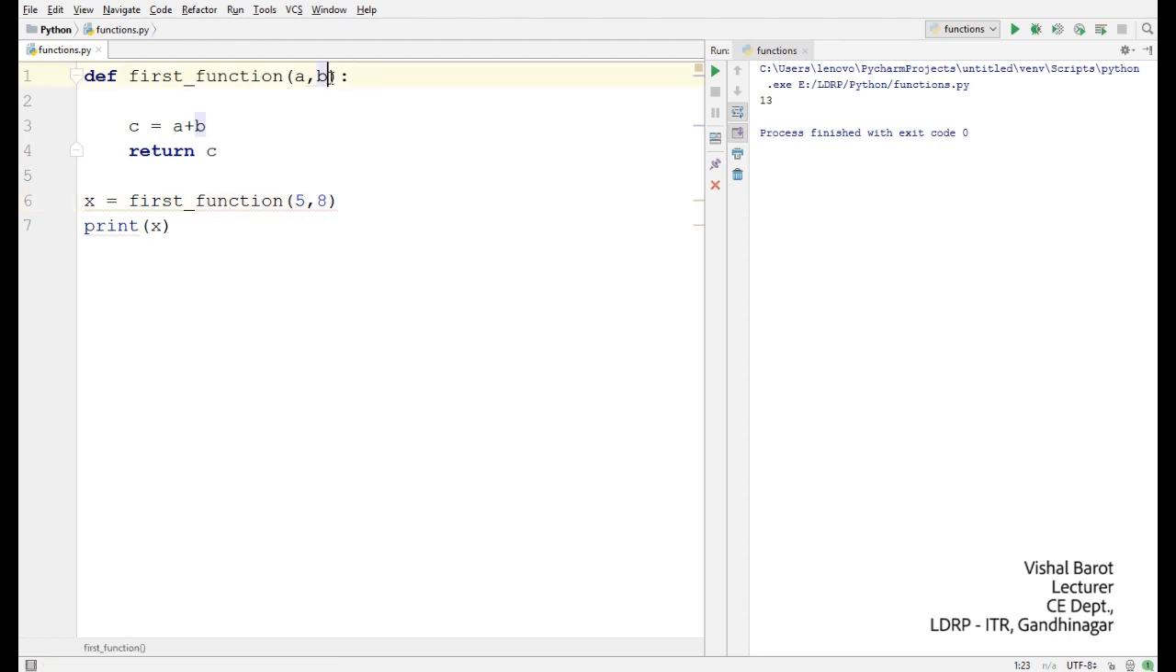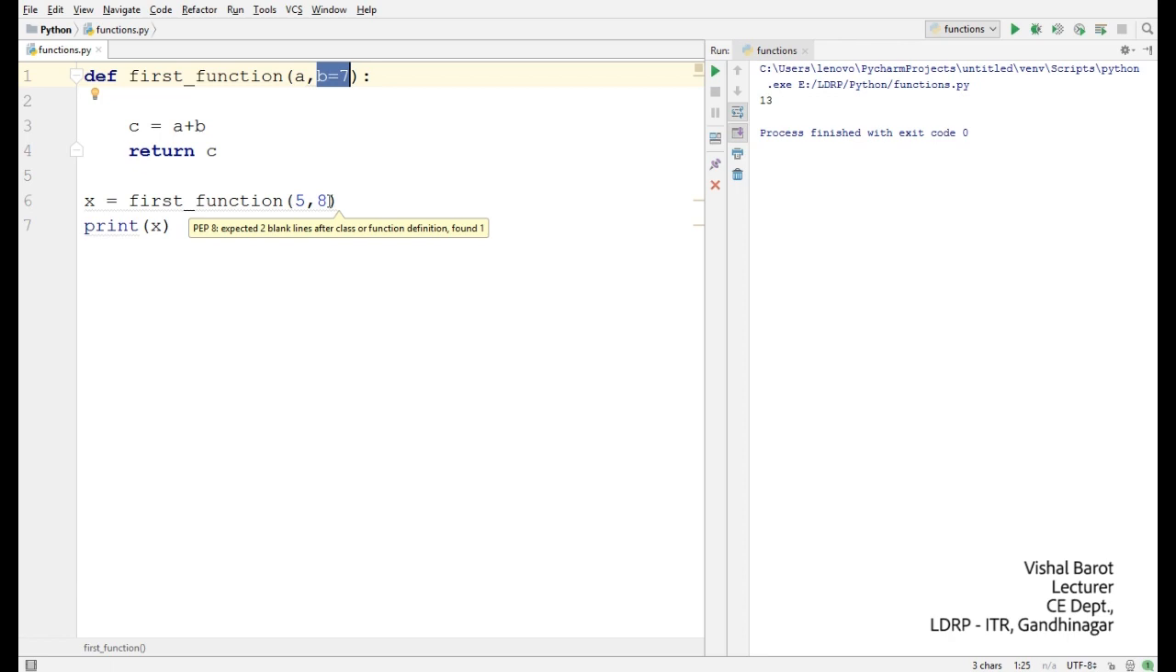In positional argument, you can also implement the concept of default argument. Default argument means b is equal to, if I write, 7. At that time, when you call the function, you have supplied two arguments, which are 5 and 8. Now 5 will be stored inside a, 8 will be stored inside b. So let's run the program first. The output is 13.